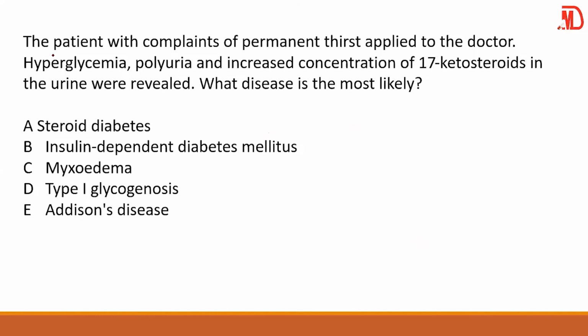We are mentioning them. Now, the patient with complaints of permanent thirst applied to the doctor. Guys, look, there's hyperglycemia and polyuria. What are they talking about? They're talking about diabetes, right? Now, there's increased level of what? Steroids. You're talking of what? Of course, steroid diabetes. There's increase of steroid hormones or steroid substances. That's 17-ketosteroids. So definitely you are thinking of what? Steroid diabetes.